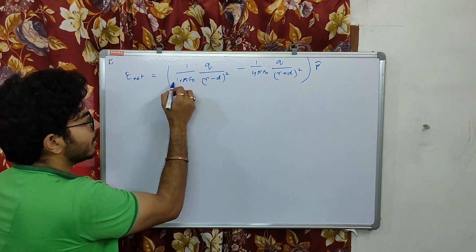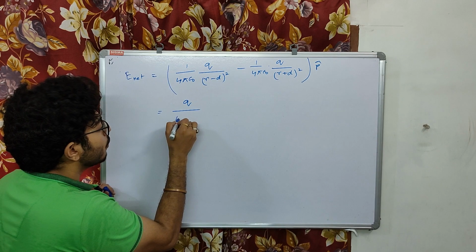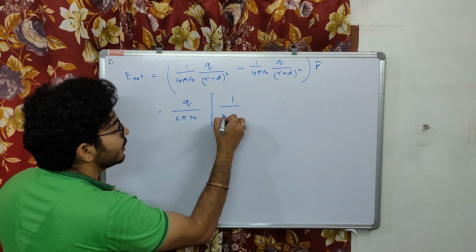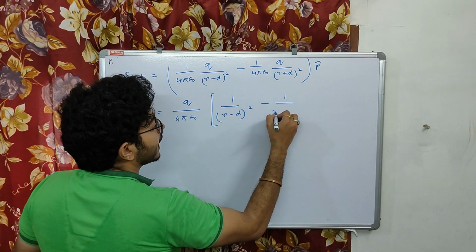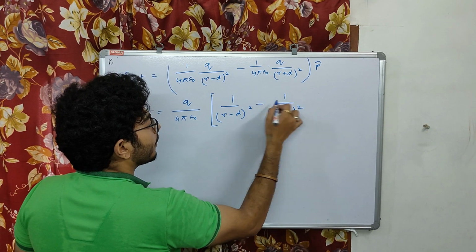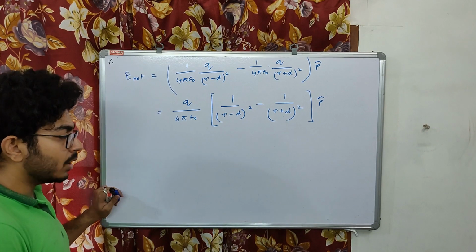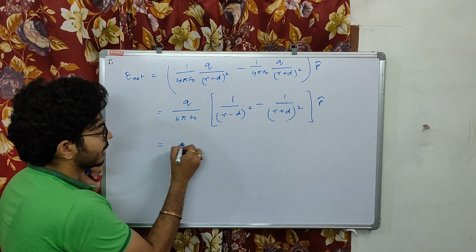If I take q by 4 pi epsilon naught common, we get 1 by (r minus d) square minus 1 by (r plus d) square, and p cap. Now if I solve this, what am I going to get?